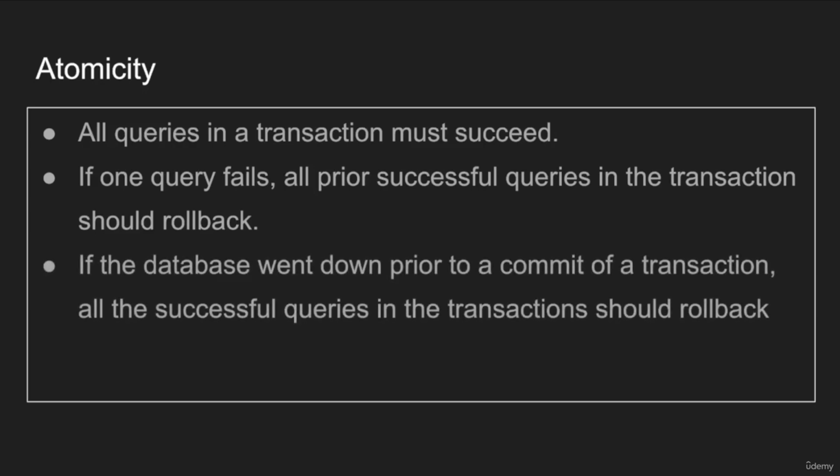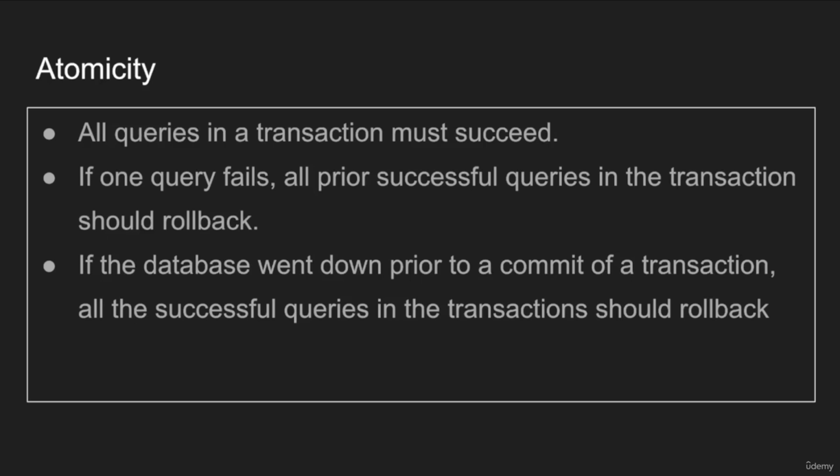So what happens if the database goes down during my transaction? I can't really roll back because the database goes down. If the database went down prior to a commit, you didn't really commit the transaction. All the successful queries in the transaction should be rolled back, right? Even if you had 100 successful queries and none of your queries failed, the database just crashed.